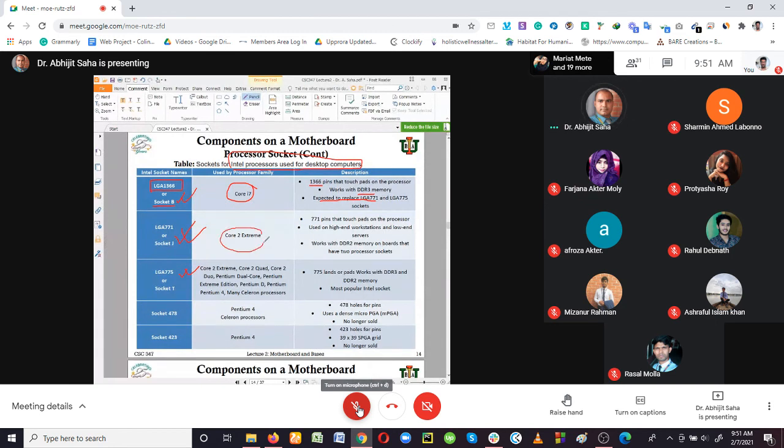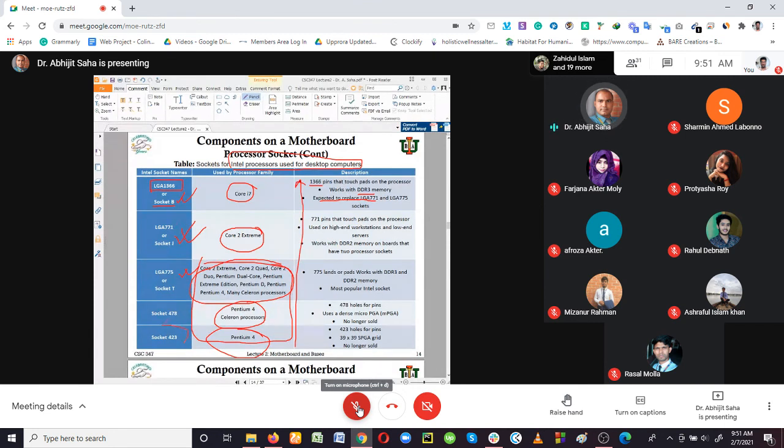If you look at the processor family, you'll see they all developed from Pentium 4, then the Celeron processor, which was very popular at the time it came into the market, and cheaper than the normal Pentium 4. Then the development: Core 2 Extreme, Core 2 Quad, Core 2 Duo, Pentium Dual Core, Pentium Extreme Edition, Pentium D, Pentium 4, and many Celeron processors. These are the processors that were actually in the market. This is if you look from the bottom to up, so that is actually the development.